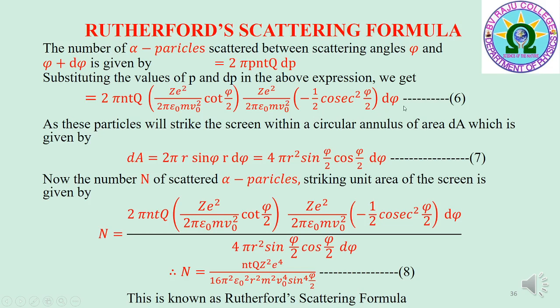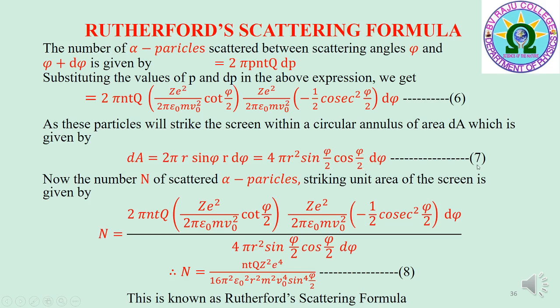This is equation 6. As these particles will strike the screen within a circular ring of area dA, this area dA is in between the concentric circles drawn on the screen of radii r sin phi and r sin phi plus r d phi, which is given by dA is equal to 2 pi r sin phi into r d phi is equal to 4 pi r square sin phi by 2 cos phi by 2 into d phi.